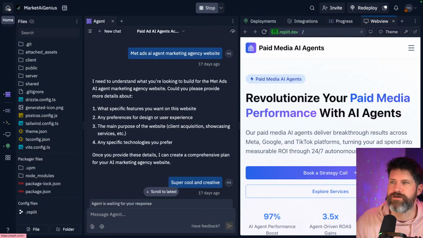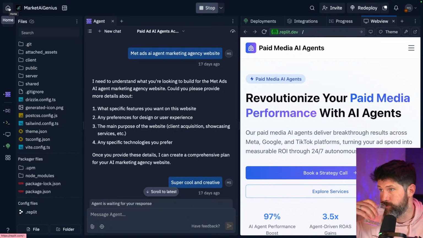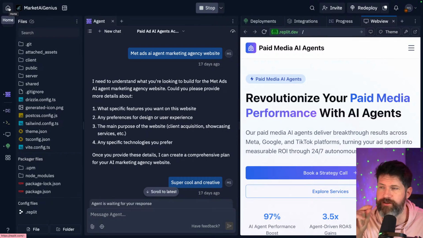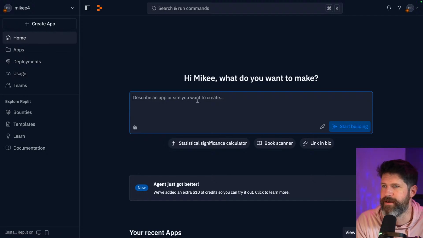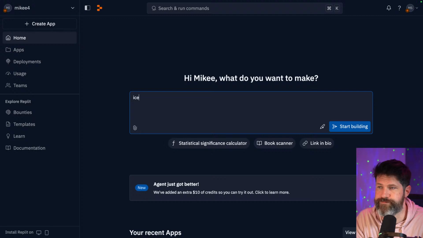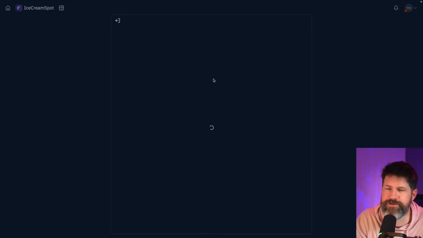Now, there is an open source model that does this. I can't remember the name, and I'll do another video about it. I was looking at it, and it allows you to write the code and then visualize the code, which is really cool. But we could do, I don't know, an ice cream store app, and then it will just build right in front of you. It'll ask you some questions, create a plan, and build right in front of you.